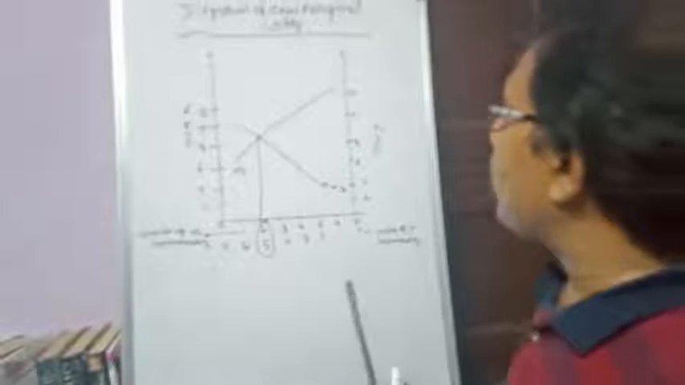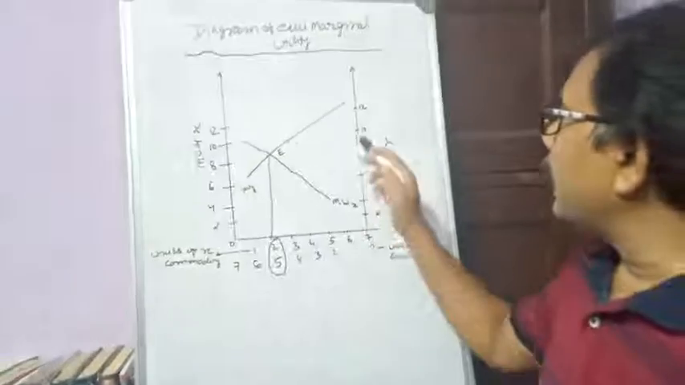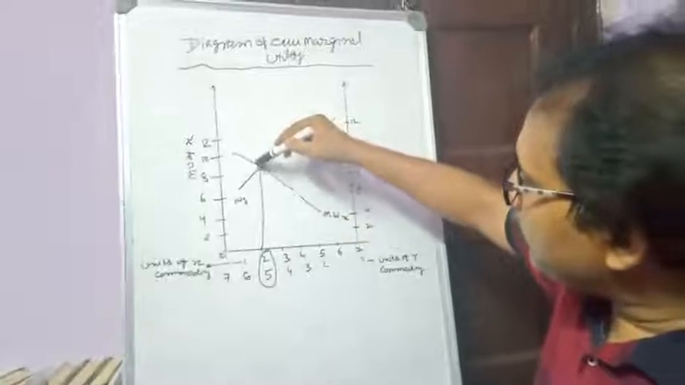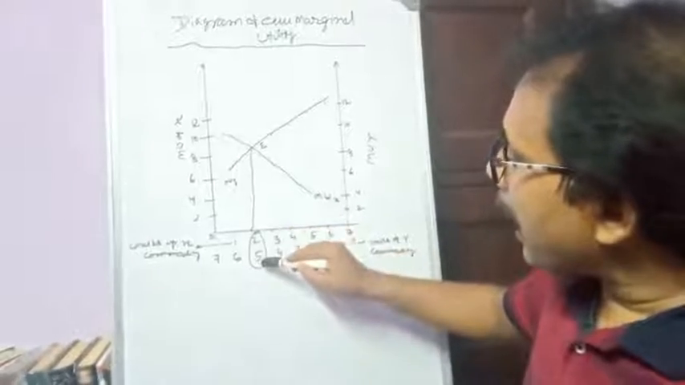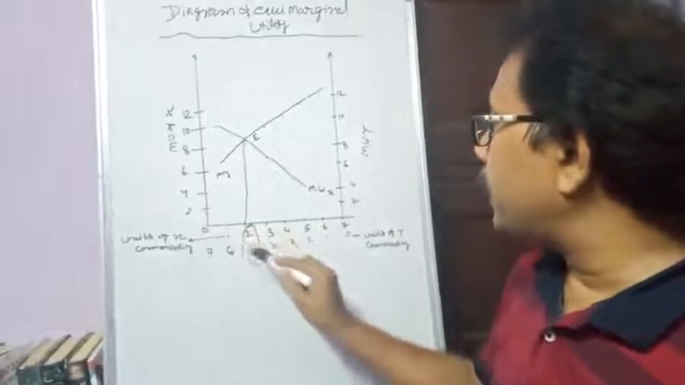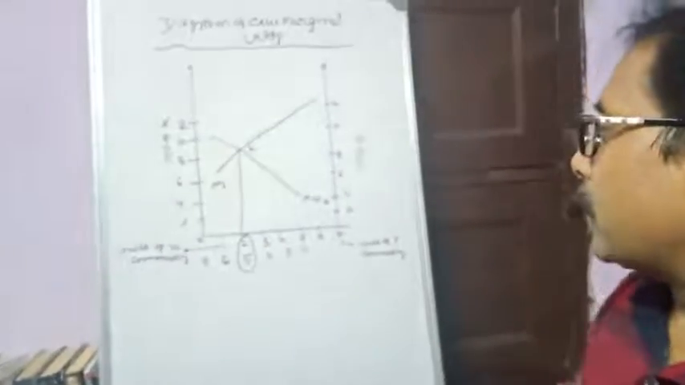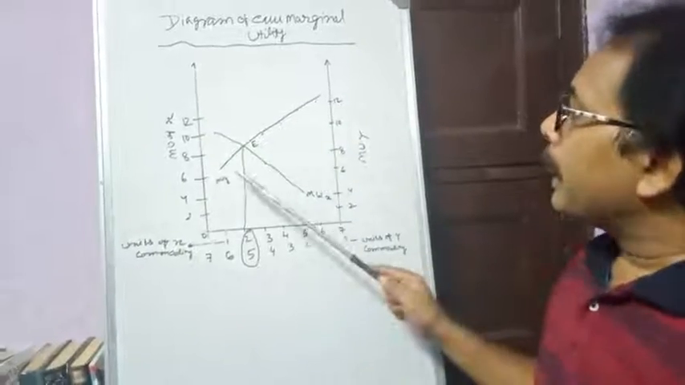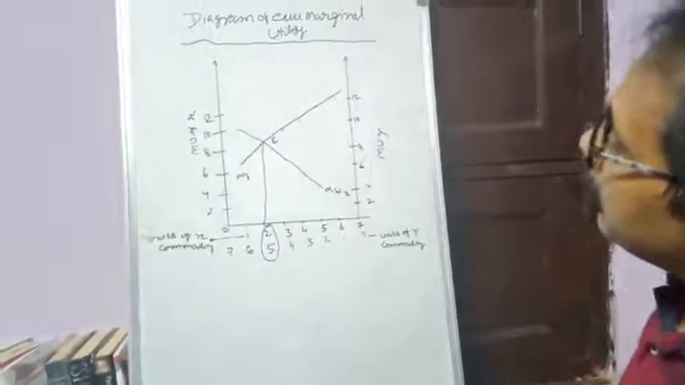Here, E is the point where MUX and MUY both intersect each other, and from the E point, if we draw a vertical line, it indicates 2 and 5. It means a consumer will buy 2 units of X commodity and 5 units of Y commodity to get the maximum satisfaction. Except for the E point, there is no point where Y and X marginal utility intersect each other.